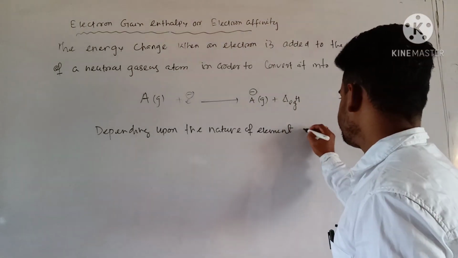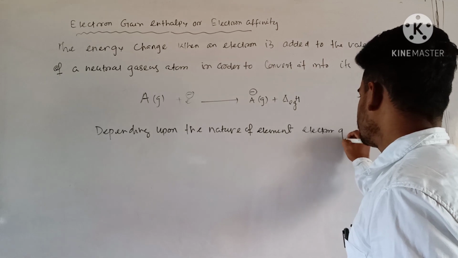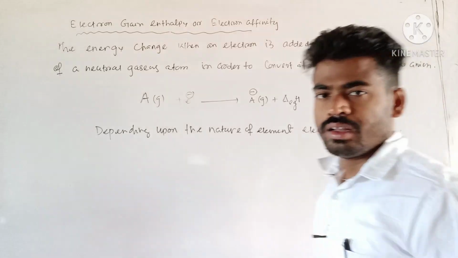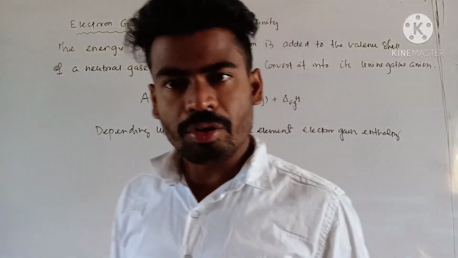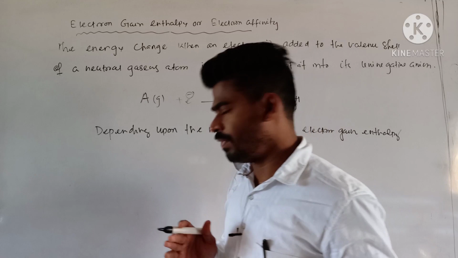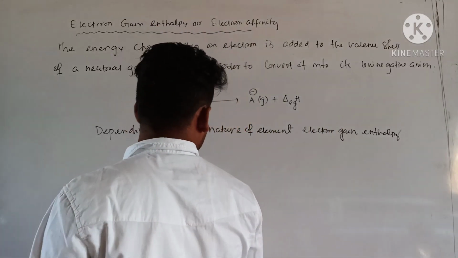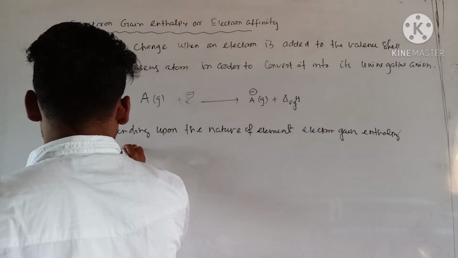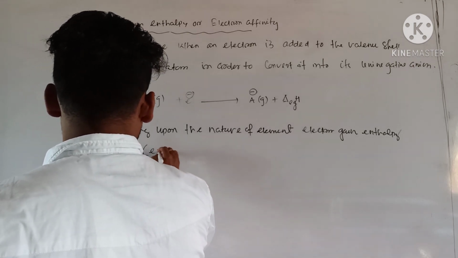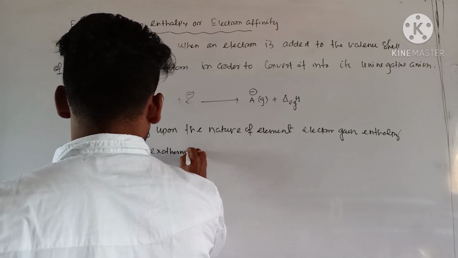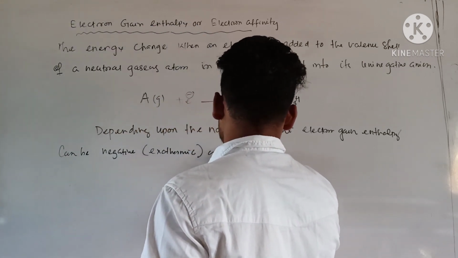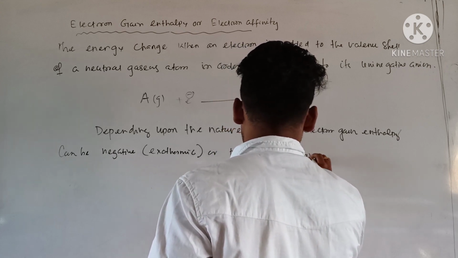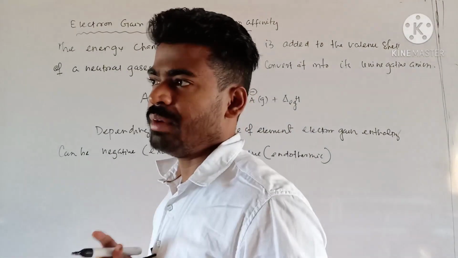Electron gain enthalpy can be negative or positive. Negative means exothermic, or positive. Positive means endothermic. So it depends upon the nature of the element.